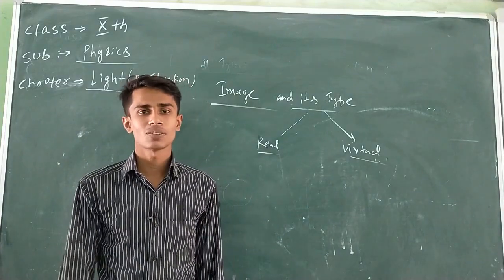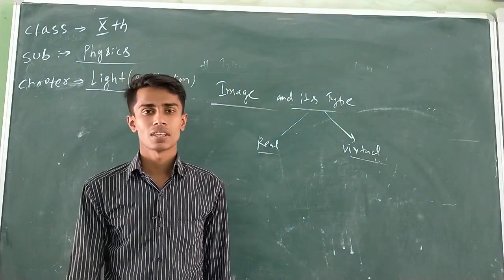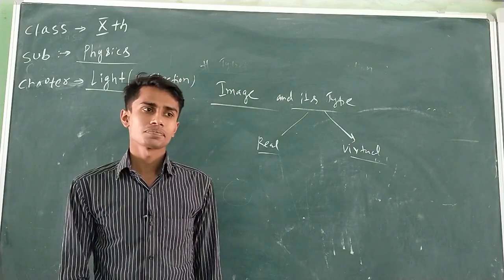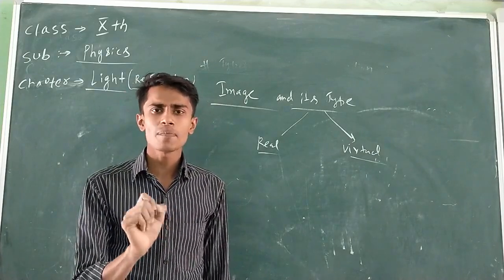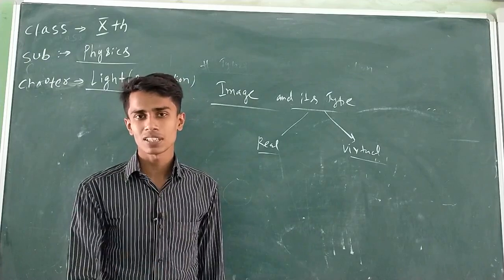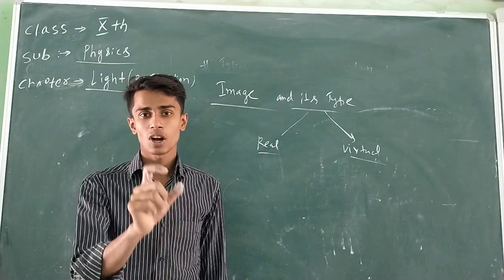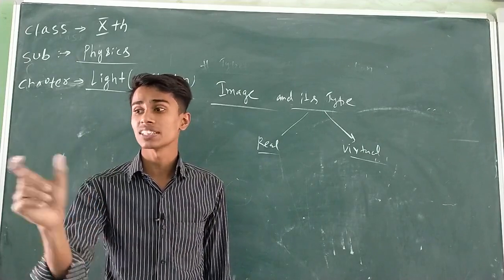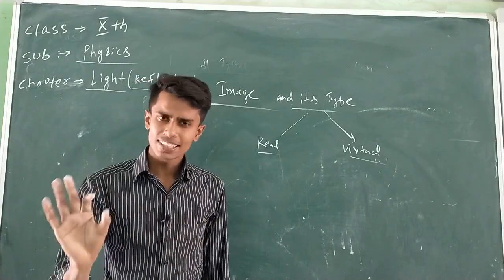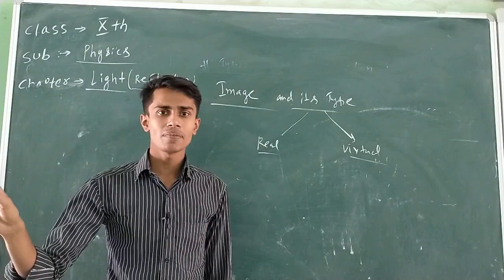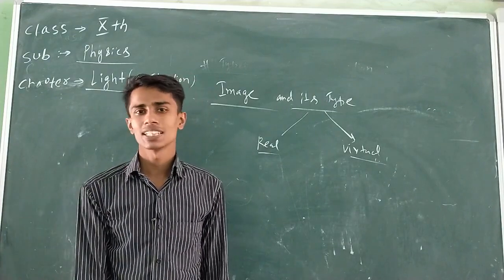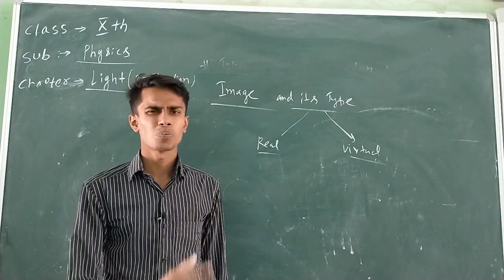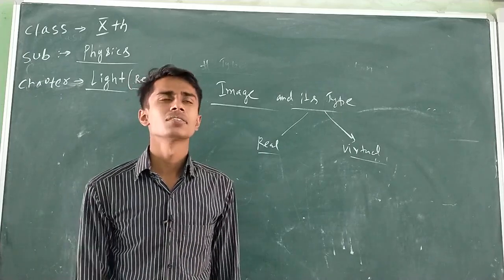Okay. Now, what could be the example of real and virtual image? Now listen. In case of concave mirror, when an object is placed between pole and focus, and in case of convex lens, when an object is placed between optical center and focus, except these two cases, the concave mirror as well as convex lens always produce a real image. We will verify it, I think from next class.